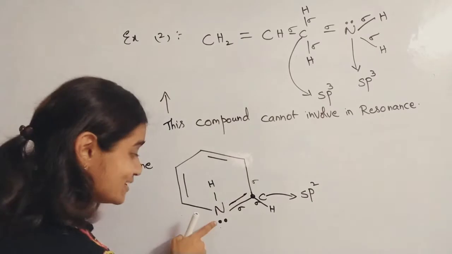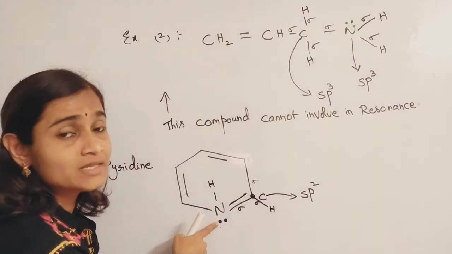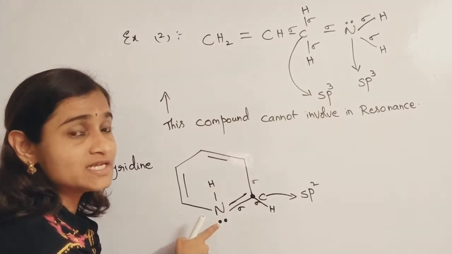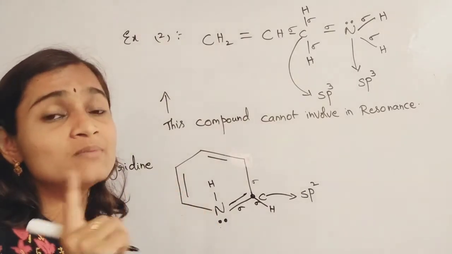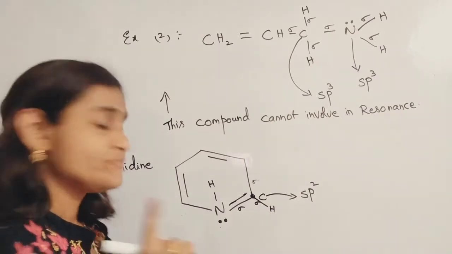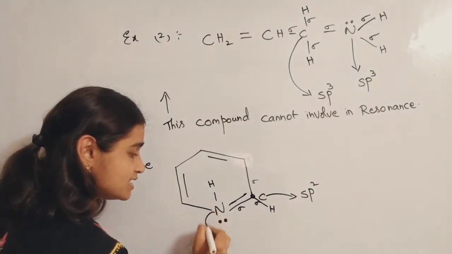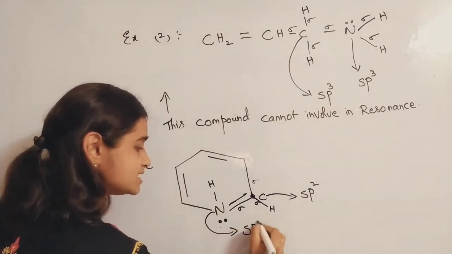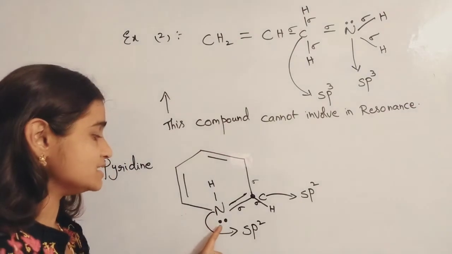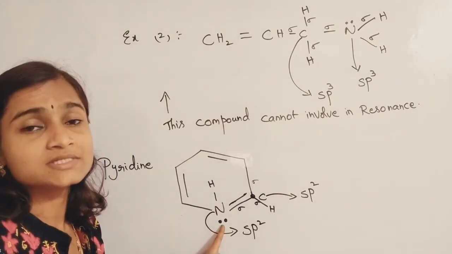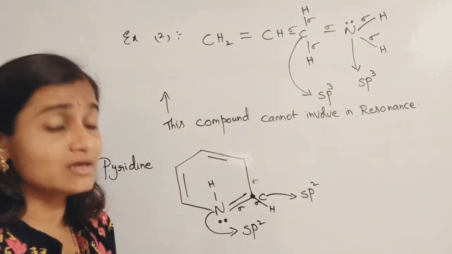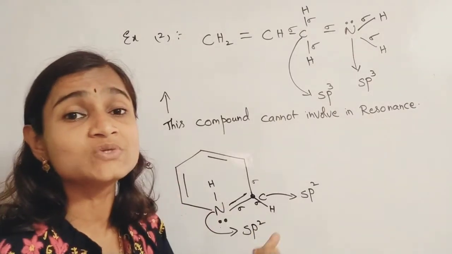Again this lone pair, what will it do? It has to be involved in resonance, but once again you have to observe the structure carefully here. Of course the hybridization is sp2 only, this is confirmed, but you have to check whether this lone pair of electrons is present in a hybrid orbital or not, and whether it can be involved in resonance or not.